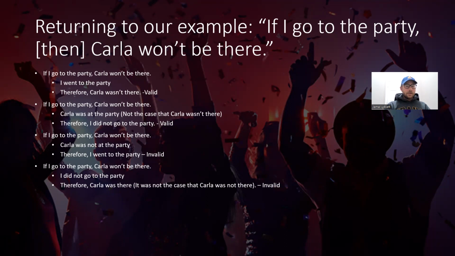Okay, now what about these second two? If I go to the party, Carla won't be there. Carla was not at the party, therefore, I went to the party. So what I'm doing there is I am affirming the second part, but the second part is just a necessary condition, but not sufficient, right? So it doesn't give us the conclusion, therefore, I went to the party. So it doesn't get us all the way there.